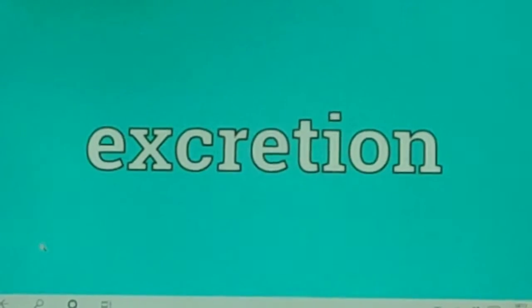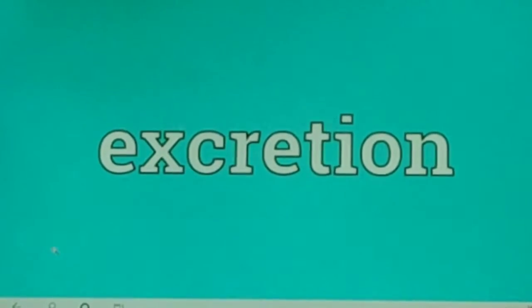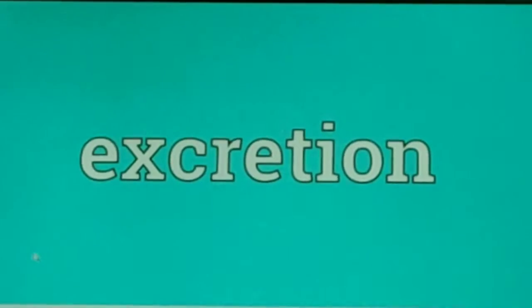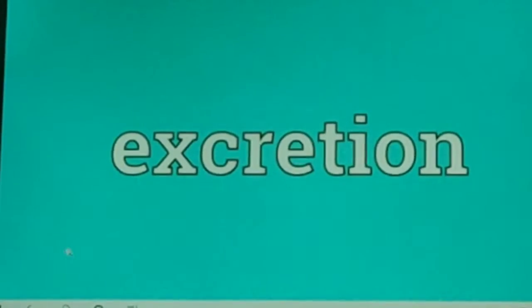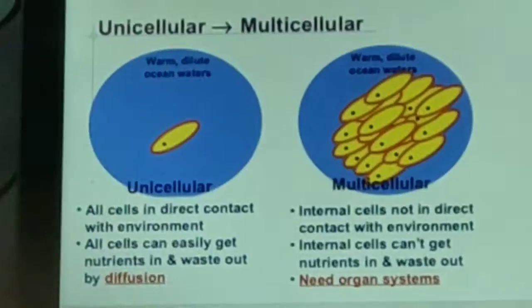Today I will tell you about the last topic of life processes, that is excretion. Now what is excretion? It is a process involved in the removal of harmful waste formed by metabolism of the food material. You know that metabolic activities are going on in our body. Metabolic activities generate nitrogenous material which needs to be removed. The biological process involved in the removal of these harmful metabolic wastes from the body is called excretion.